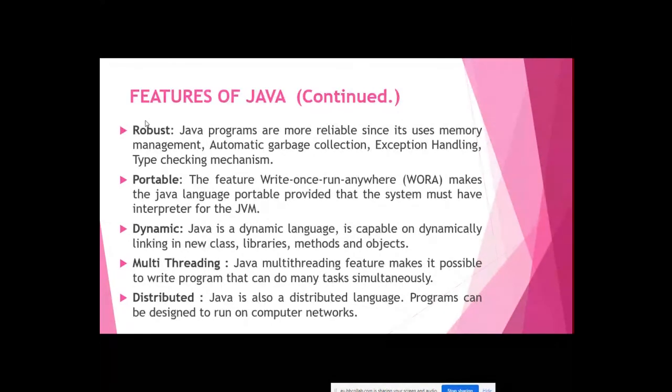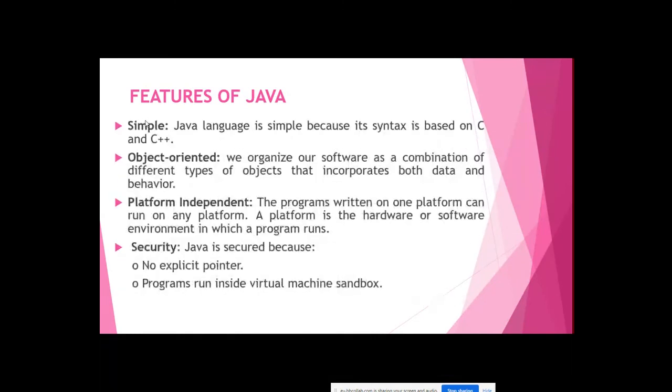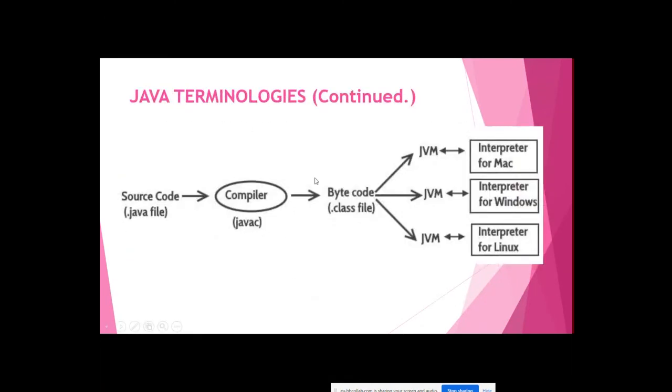Okay, the next is portable. Portable is related to platform independent. Portable is the feature write once, run anywhere. It means you write a program, you compile the program, you generate the output. You can run here, here, here. You can run many times, not a single time. You can run it, no need to compile again.